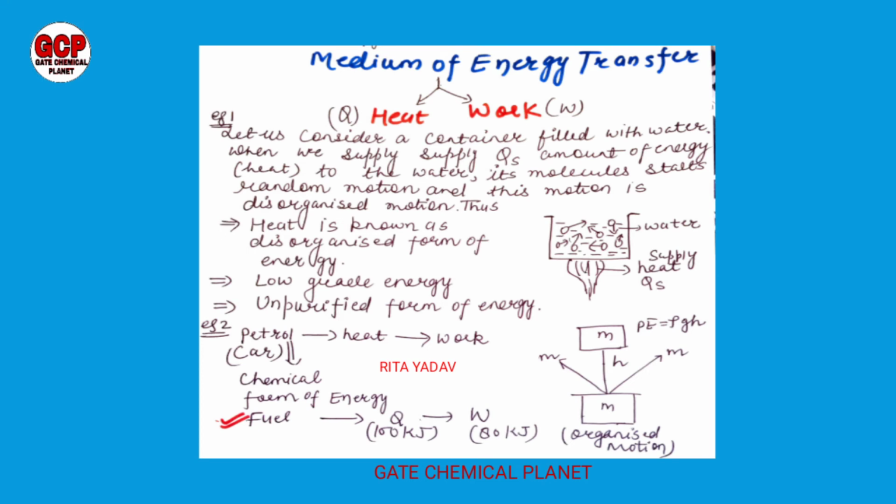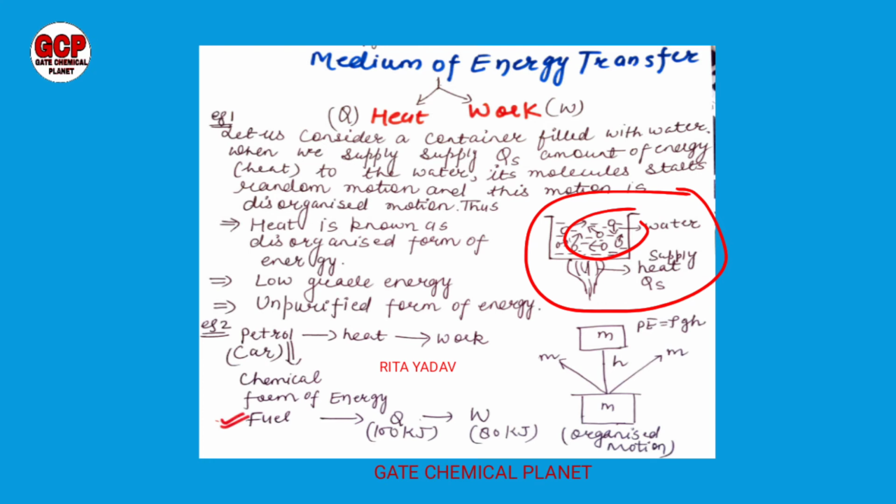Okay, so here we can consider an example. We have a container filled with water and we are supplying Qs amount of heat to the container. After getting heat, the molecules of water start a random motion, a very random motion.